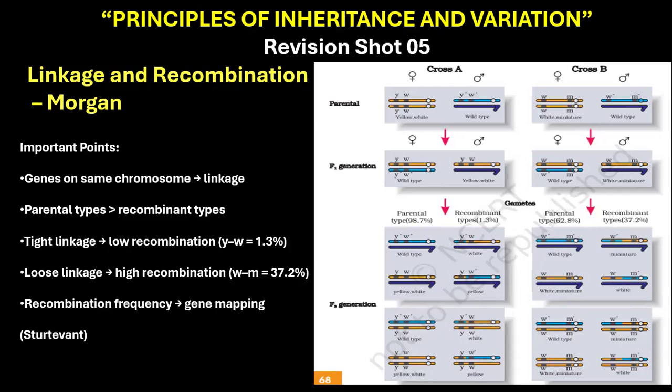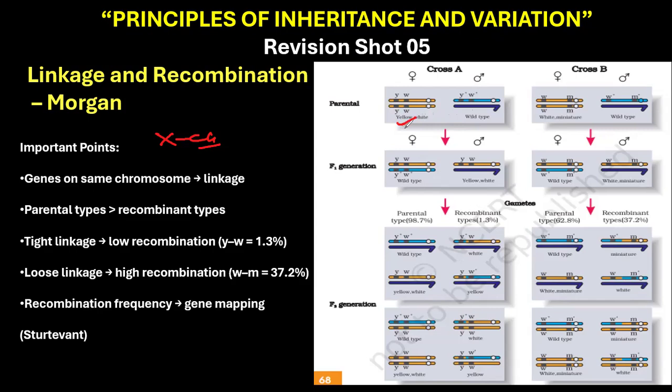Now, Morgan performed dihybrid crosses involving sex-linked genes. So this is very important. We are talking about Morgan's work on sex-linked genes located on the X chromosome. When he crossed yellow-bodied, white-eyed female flies with brown-bodied and red-eyed male flies,